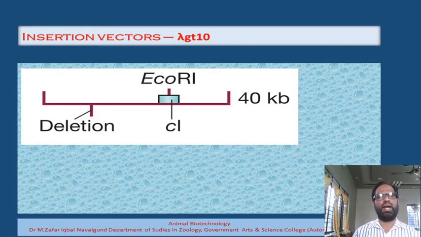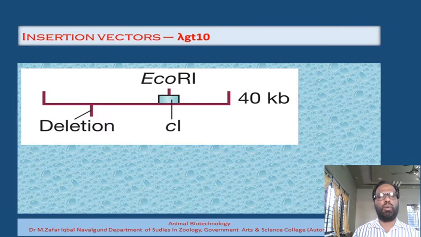Here you will find that the non-essential region is removed. The left and right flanking regions that are left over are ligated together. Here they use a restriction site called EcoR1. EcoR1 is the recognition sequence for one particular type of restriction endonuclease, which we call the EcoR1 restriction endonuclease.